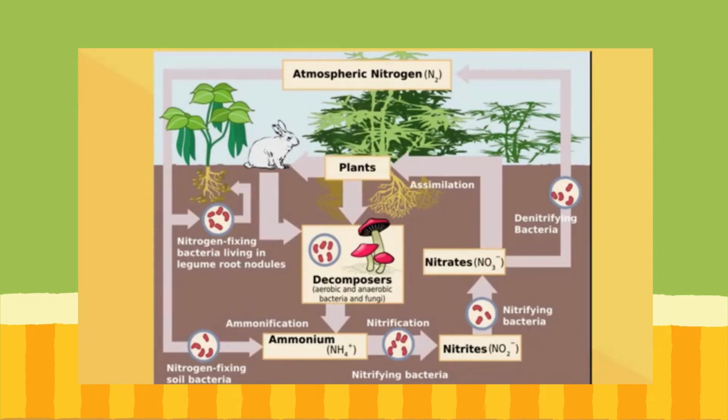Now, ammonia is toxic, so additional bacteria combines this ammonia with oxygen in a process called nitrification. At this point, the nitrogen is in a form called nitrite. Additional nitrifying bacteria convert this nitrite to nitrate. At this point, plants can absorb this nitrogen in a process called assimilation.